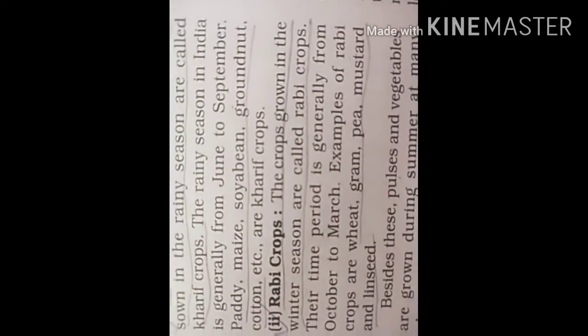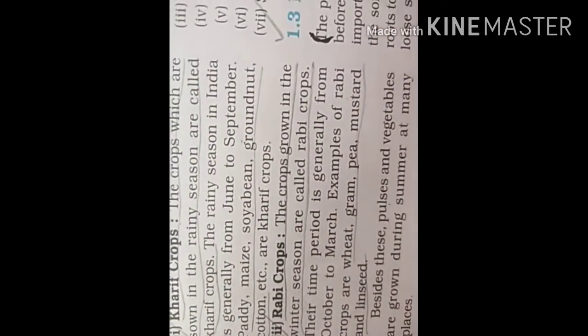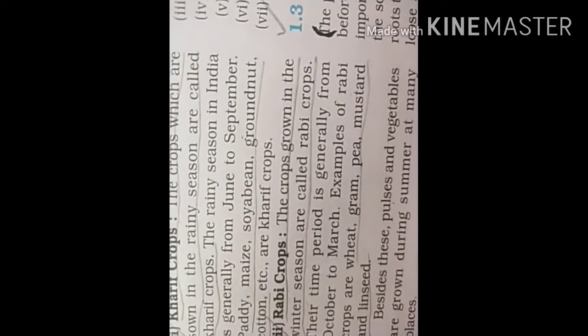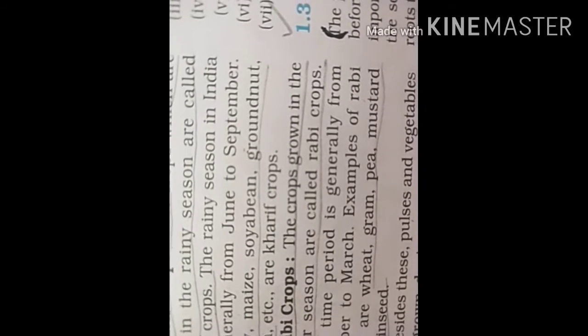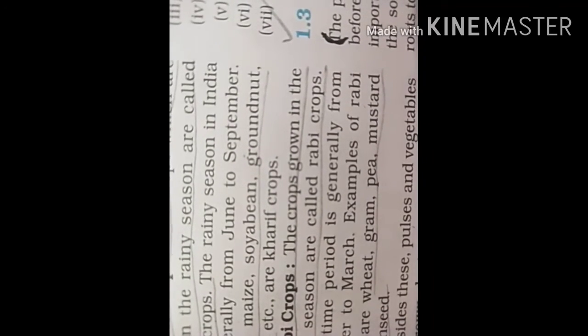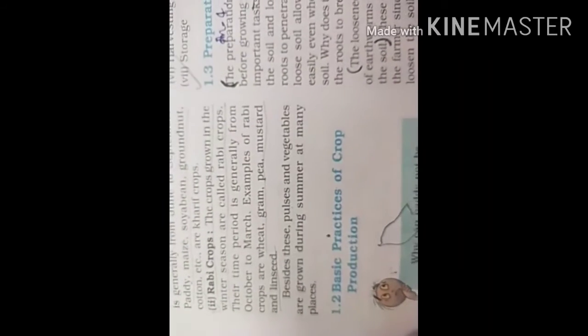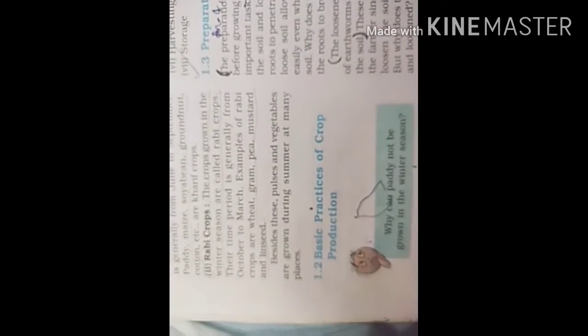Now the Rabi crops. Rabi crops are grown during the winter season, especially from October to March, and they include wheat, gram, pea, mustard, and linseed. So these are the two types of crops. Besides these, pulses and vegetables are grown during summer at many places.